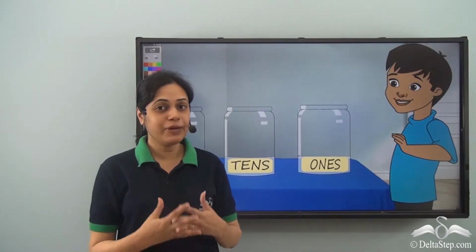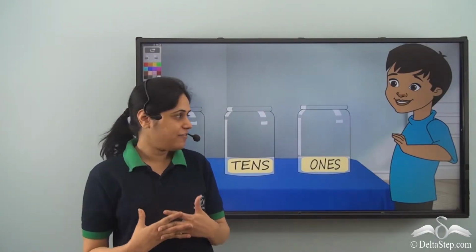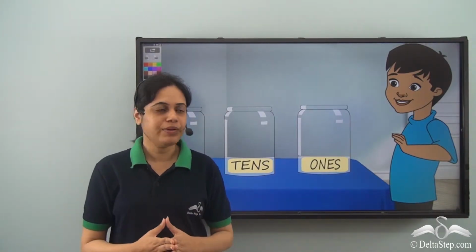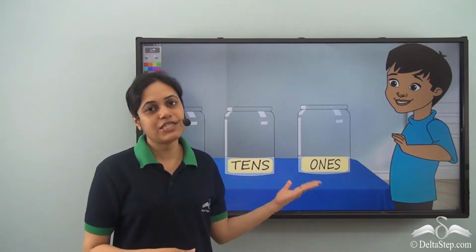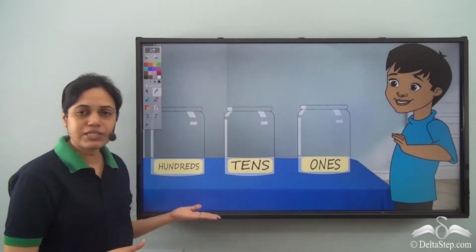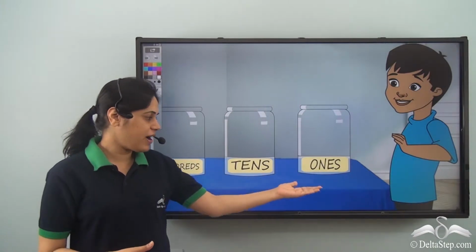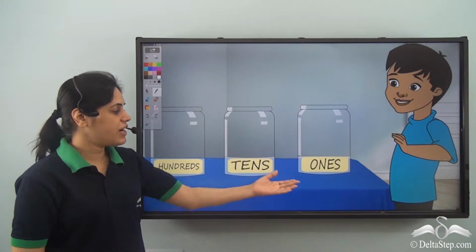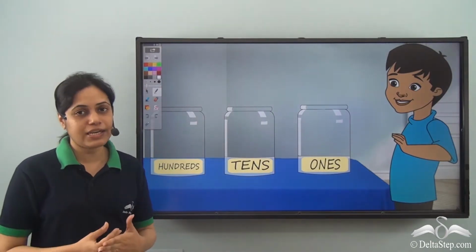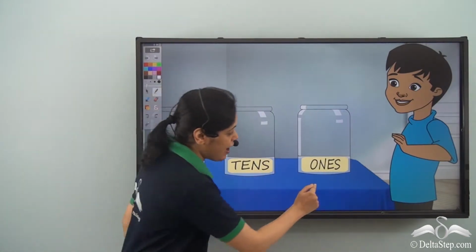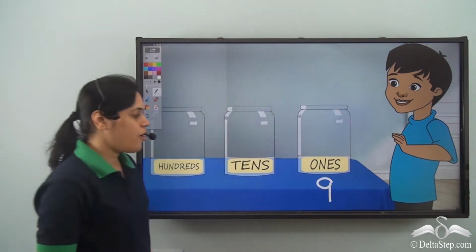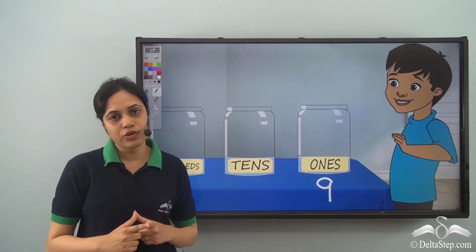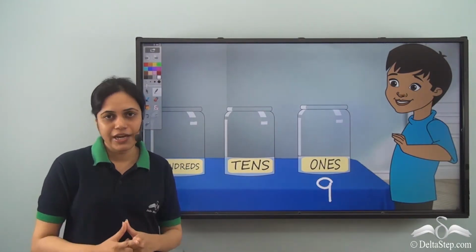We know that Abir loves cookies, and one day his grandmother prepared a lot of cookies for him, and he was given this task of storing the cookies in these jars named ones, tens, and hundreds. Now we have seen that the ones jar can hold only single cookies, and it can have a maximum of 9 cookies. It cannot hold more than 9 cookies.